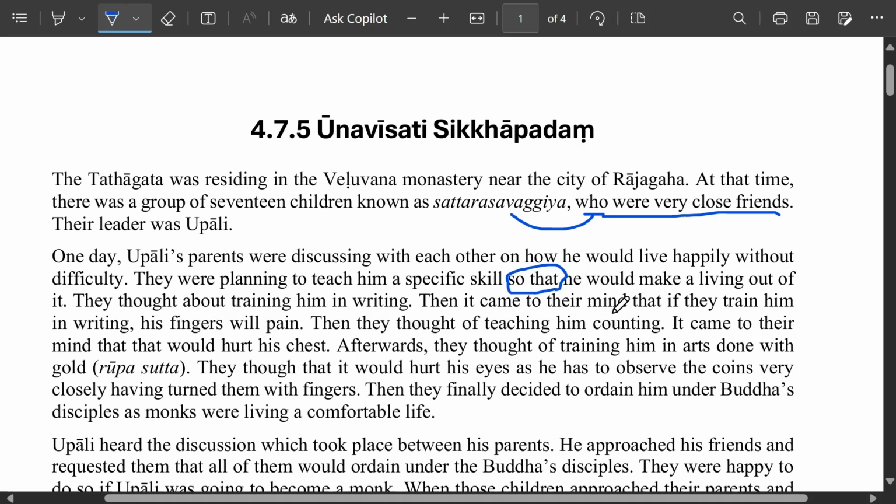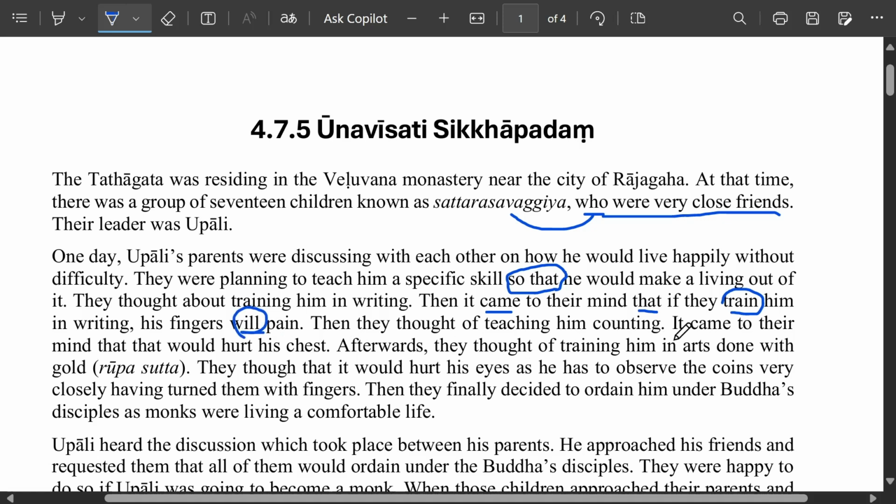Then it came to their mind that, this is just a conjunction, if they train him in writing, his fingers would pain. "Came" is in the past, so you see here some problem, the writing is not correct. Because "came" is in the past, so "trained" should be in the past, and this should be "would".